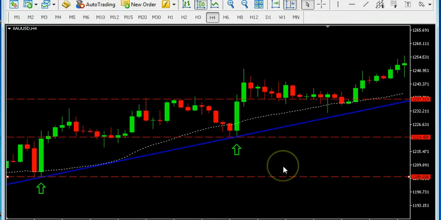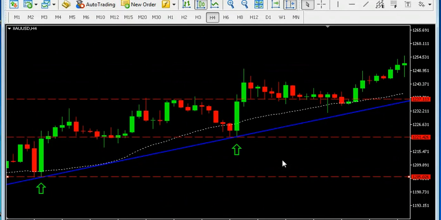The second rule is to trade only in the trend, because the trend is your friend. Buy only in an uptrend and sell only in a downtrend. In this market, more than 95% of people fail because they buy in a downtrend and they sell in an uptrend. But you never do like so. This is my request for you. And the third rule is to only buy at support and sell at resistance level. Okay? Always follow this rule.